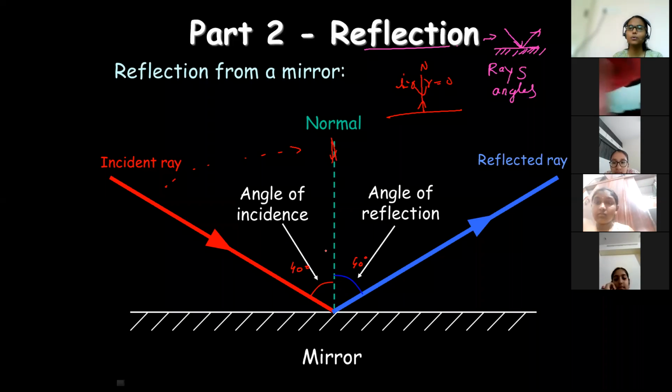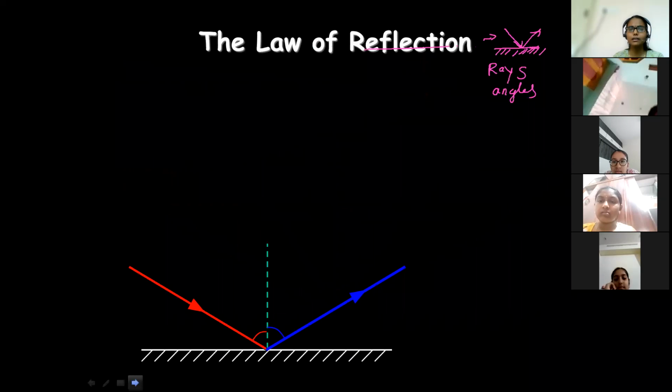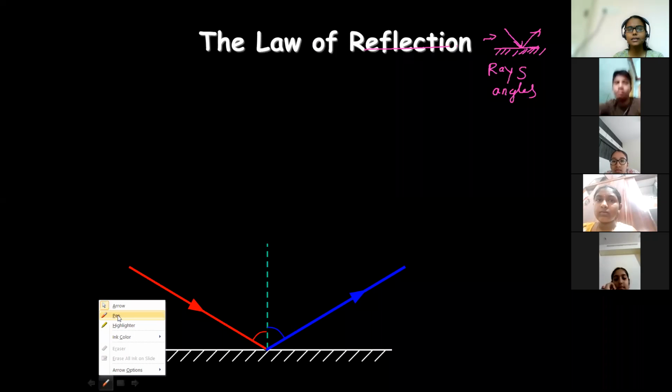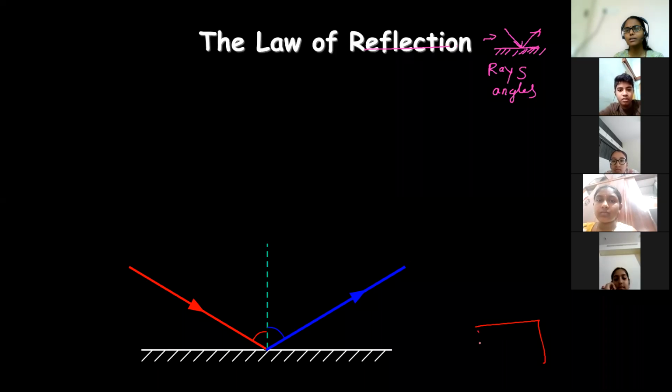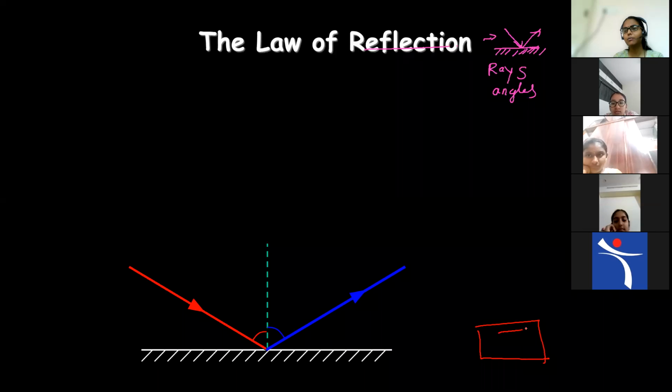And how are you going to prove this law? Very few things are required for this activity. Take one table, and on the table keep one white paper. Then keep a mirror perpendicular to the paper, vertically on the table.